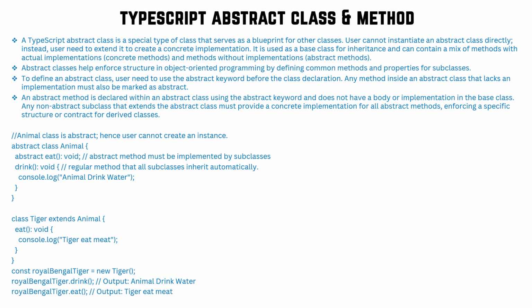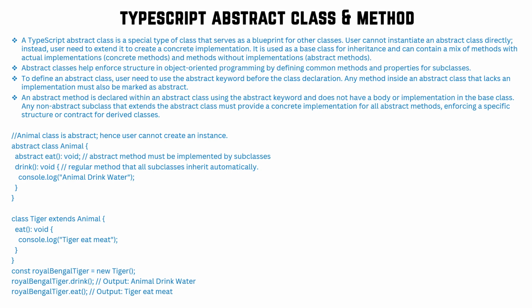I already gave the example. In case we want to send mail or receive mail, nobody knows how it is implemented or what logic is happening, but we can send the mail or get the mail. If somebody is sending a message, nobody knows how it is happening, but we can send or receive the message. So we are hiding the implementation details. A TypeScript abstract class is a special type of class that serves as a blueprint for other classes.